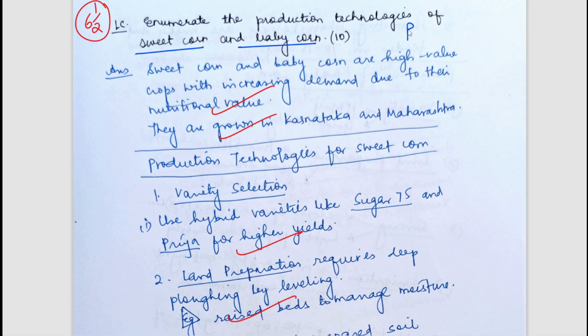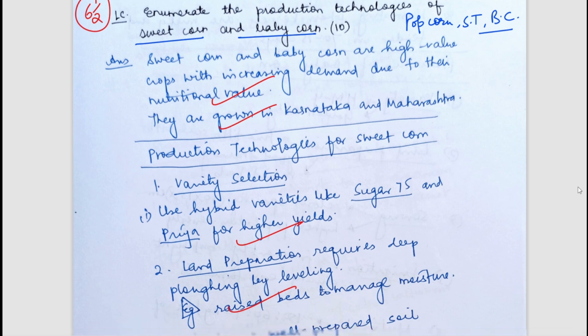It is popcorn, sweet corn, baby corn, normal corn, which generally is used in various industries for making flour, और जिसको हम लोग आटा बोलते हैं corn flour. So here we have to enumerate the production technologies of baby corn and sweet corn.